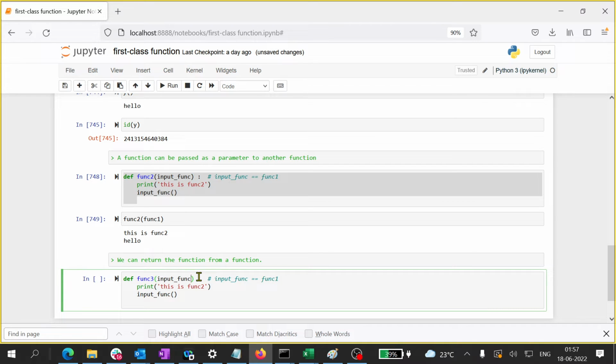Func3 is this. I don't want to write anything else because I want it to be as simple as possible. I will only have the things which I need. So I will print, this is function 3. And I will pass func1, and I can give any name I want. Remember input func, and I will not invoke this. I will simply say return input func. So what is happening? Just see.